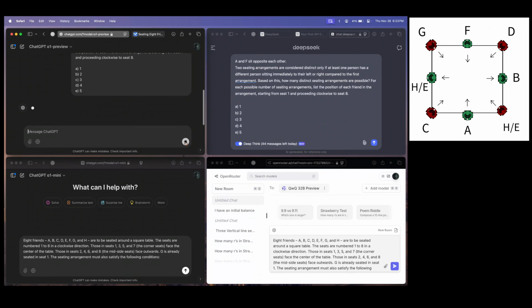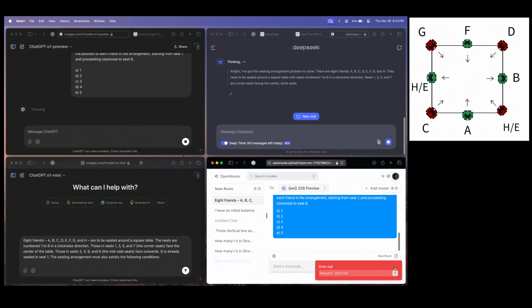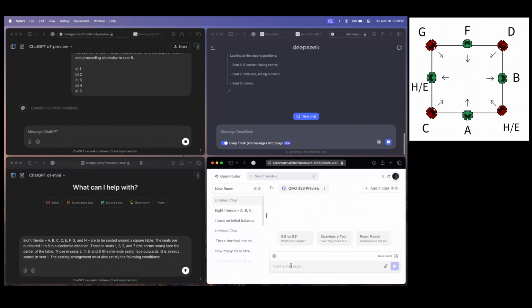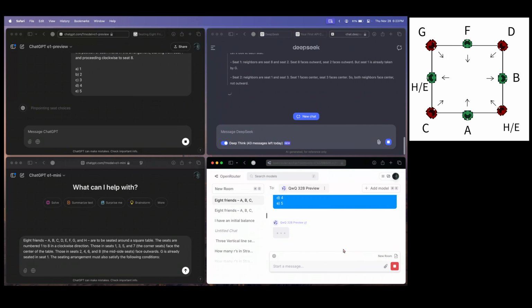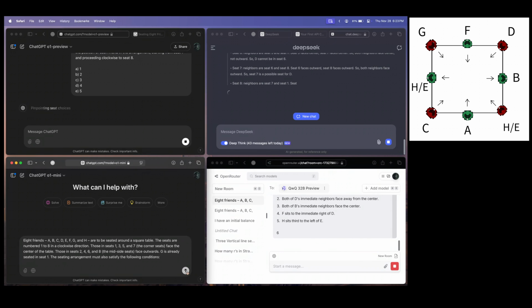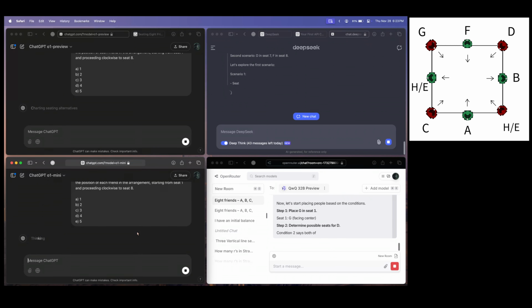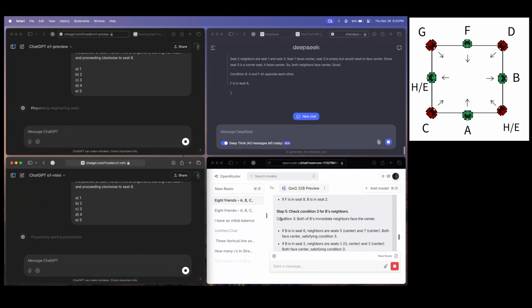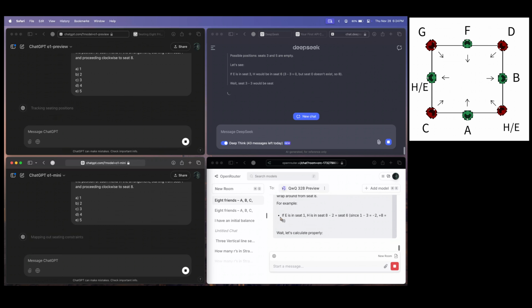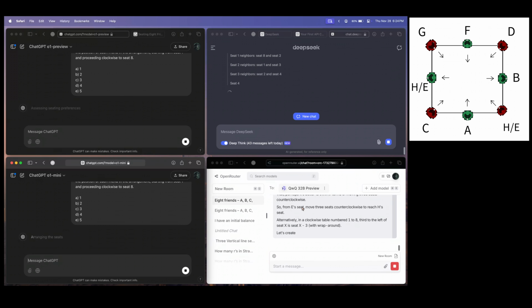Let's send these to the model. I don't have very high hopes, but let's see. Let's give it one more try on the Qwen model. Okay, so o1 Preview is thinking. Let's also send this to the o1 Mini model. So all the four models are thinking. I don't know how many tokens the Qwen model will take for this question. How many times will I have to say continue?